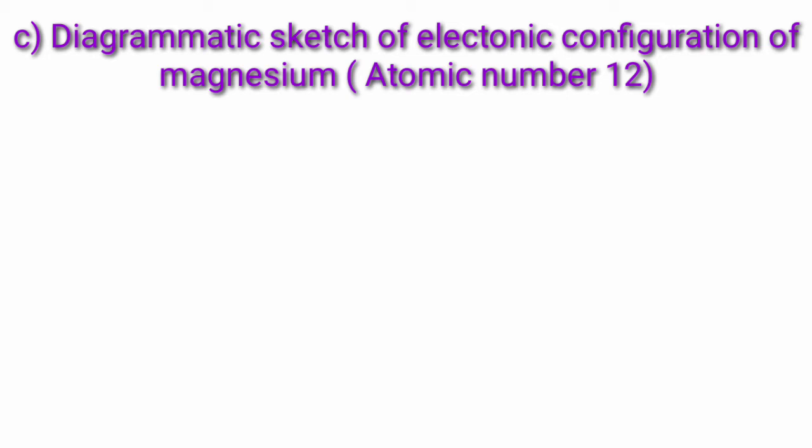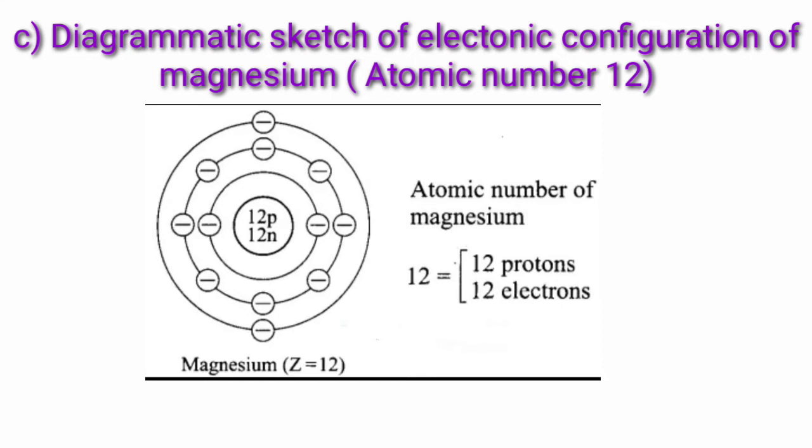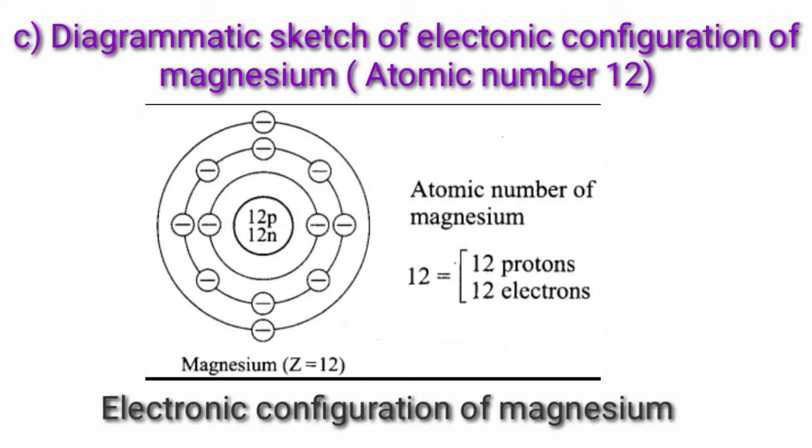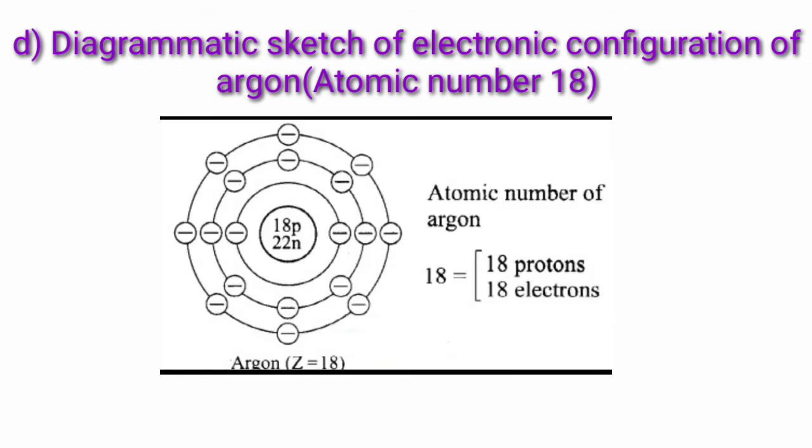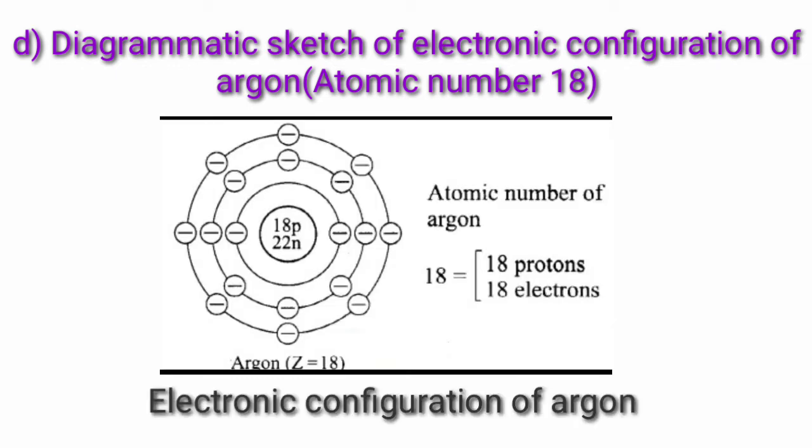C. Diagrammatic sketch of the electronic configuration of magnesium. Atomic number 12. So the atomic number of magnesium is 12: 12 protons, 12 electrons. Magnesium, Z equals 12. D. Diagrammatic sketch of the electronic configuration of argon. Atomic number 18. The atomic number of argon is 18: 18 protons, 18 electrons. Argon, Z equals 18.